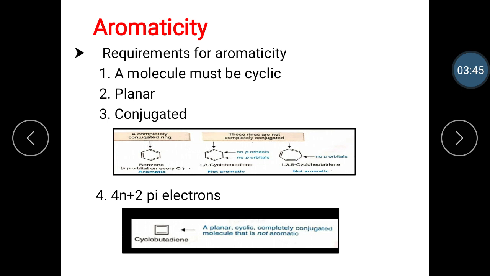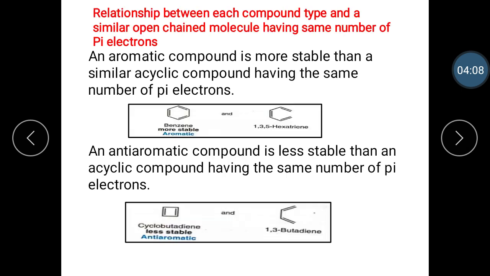Benzene is aromatic and stable because it contains 6 pi electrons, and these 6 pi electrons form the 3 double bonds, and cyclobutadiene is anti-aromatic, unstable because it contains 4 pi electrons, and the 4 pi electrons form the 2 double bonds. The next point is the relationship between each compound type and the similar open chain molecules having the same number of pi electrons.